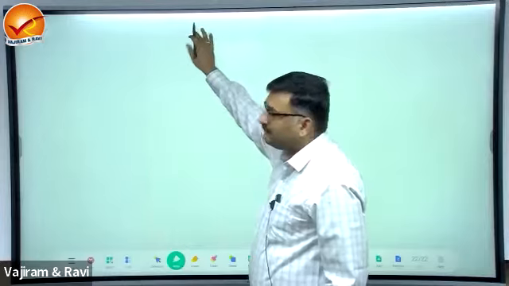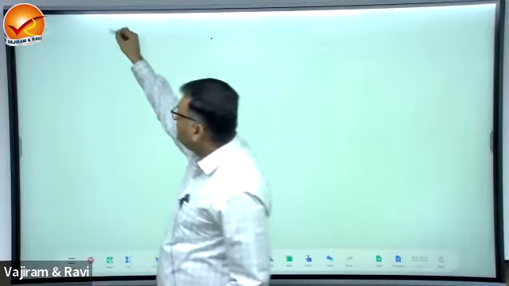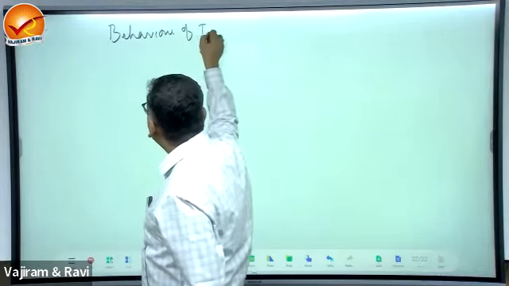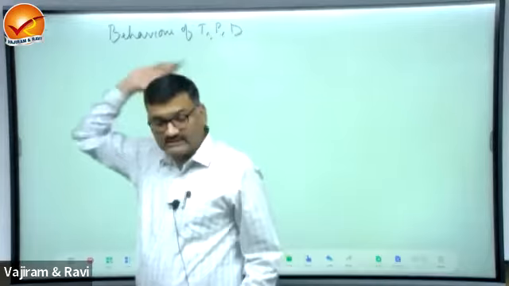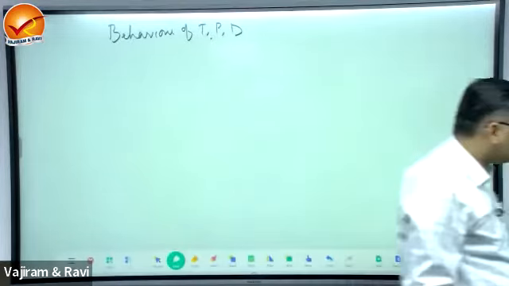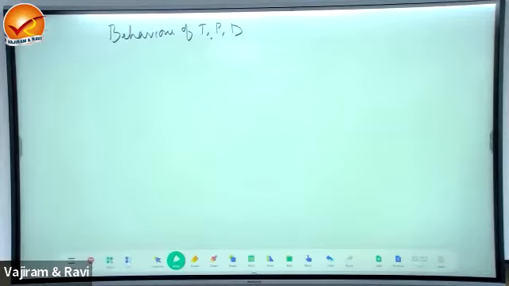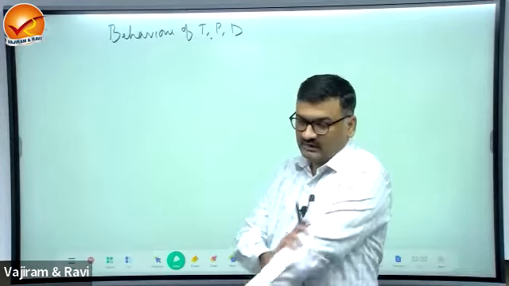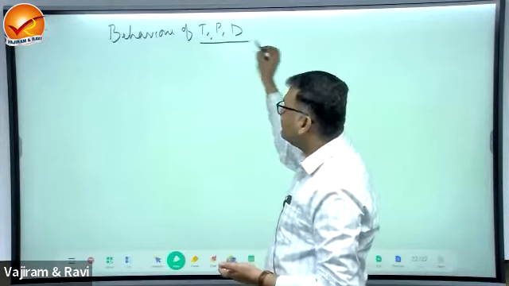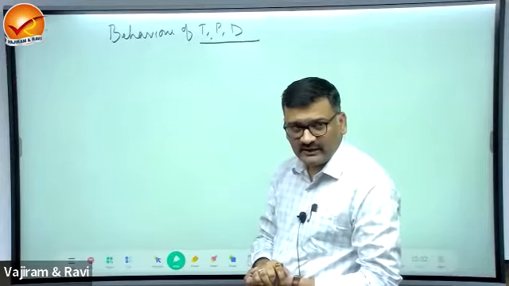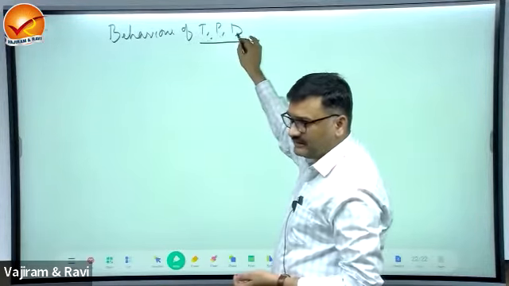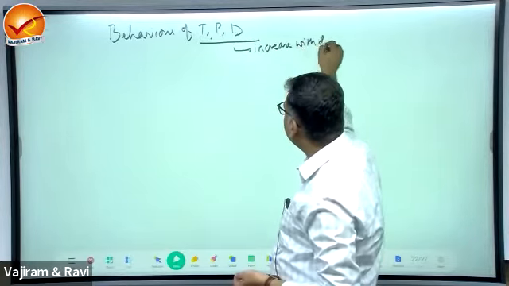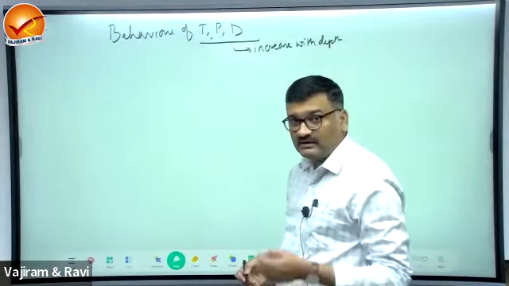So next is note down behavior of temperature, pressure, and density. All important for objective questions. Behavior of temperature, pressure, and density in interior of the earth. So what we can conclude, all these three variables, how they are behaving, temperature, pressure, and density will increase with depth. Okay, increase with depth.